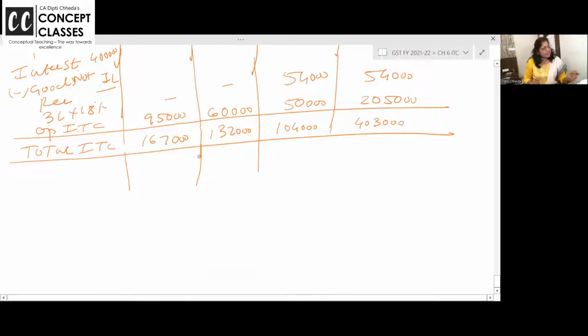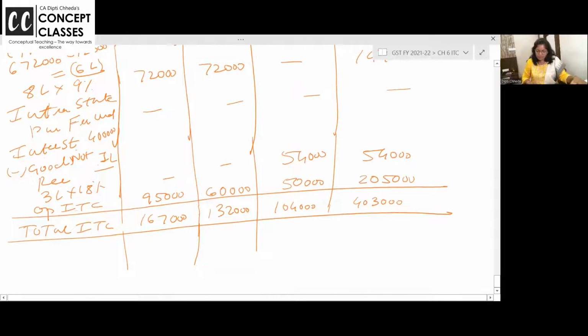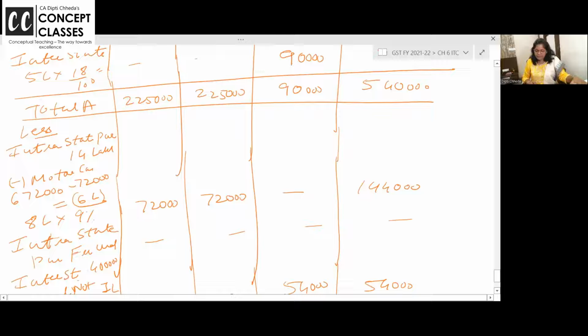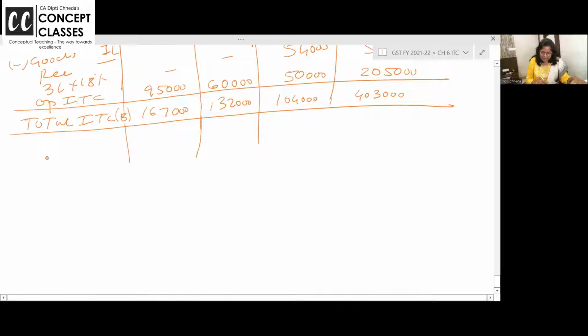Now, can you do the set off? 2,25,000, 2,25,000, 90,000, and this is the B part, A minus B करना है. But हम फिर से लिखेंगे. What is output tax?